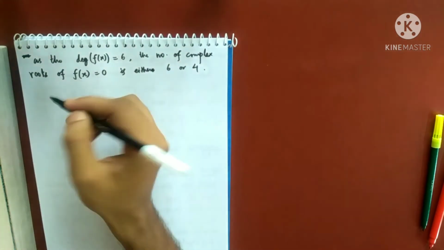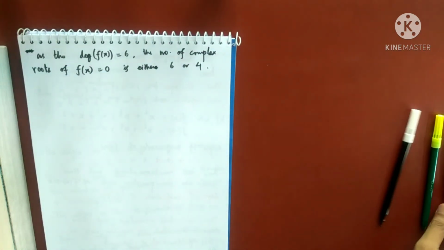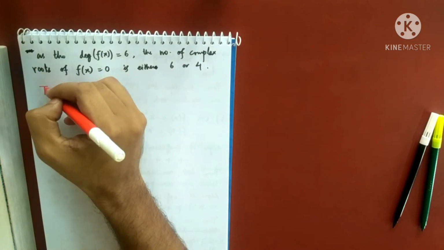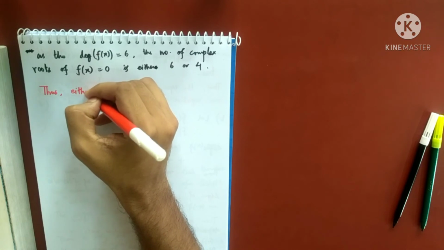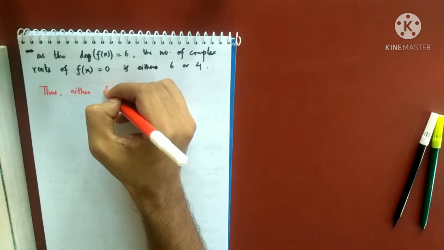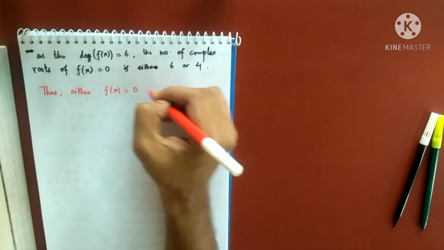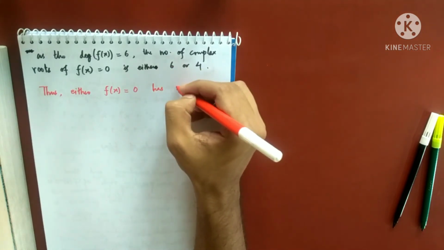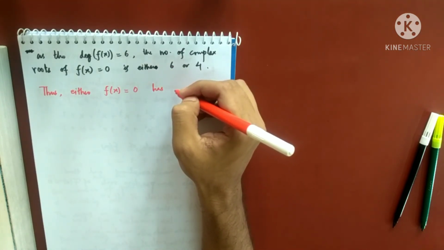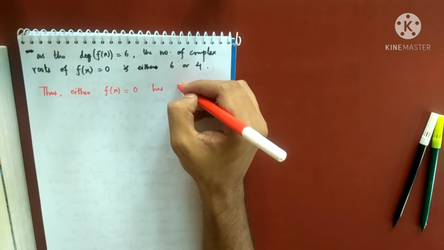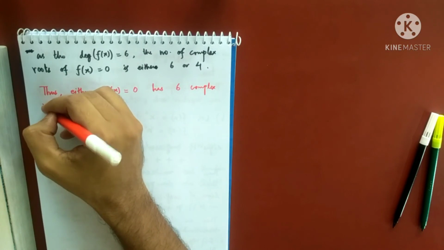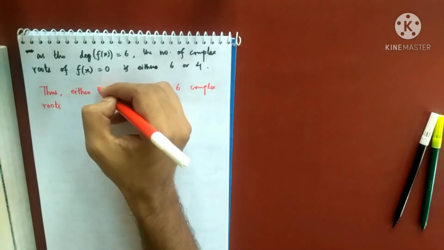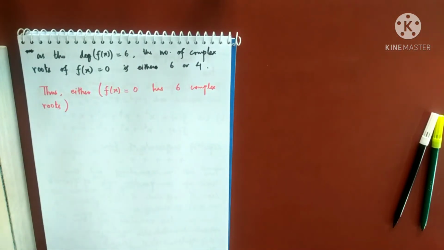So what conclusion have I made? This conclusion I have made in total. Thus, there are two possibilities. Either f(x) equals to 0 has no positive root, that means 0 negative roots, so has 6 complex roots. So this is one possibility, that it has no real root at all, it has only 6 complex roots.